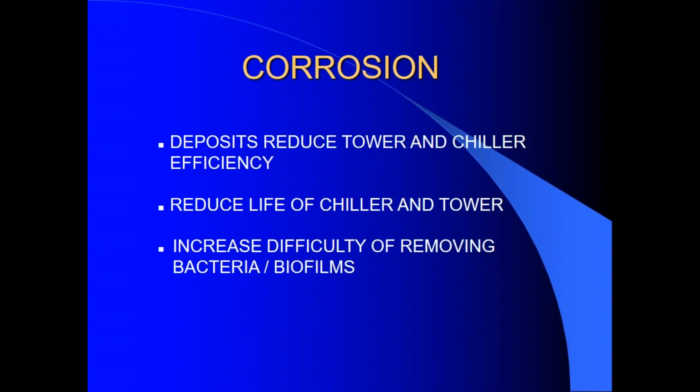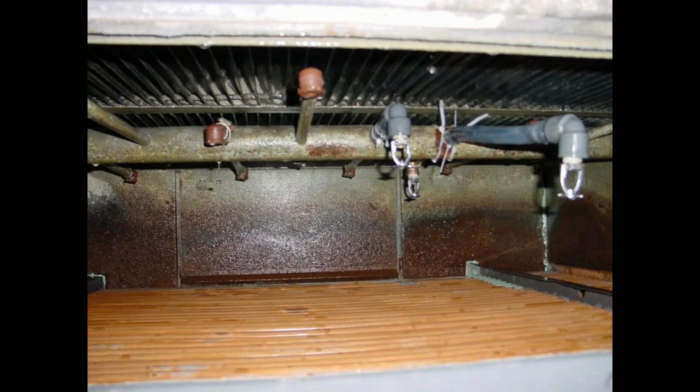Corrosion causes deposits that reduce tower and chiller efficiency. It also reduces the life of the chiller and cooling tower. It greatly increases the difficulty of removing bacteria and biofilms, as they can live on the surface and inside the corrosion deposits. Here is a corroded evaporating condenser due to inadequate treatment of the system water.